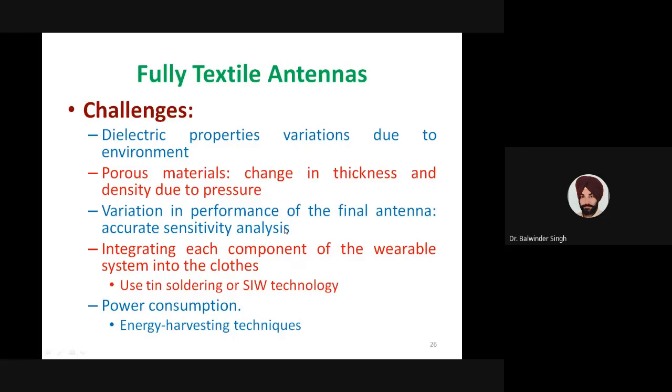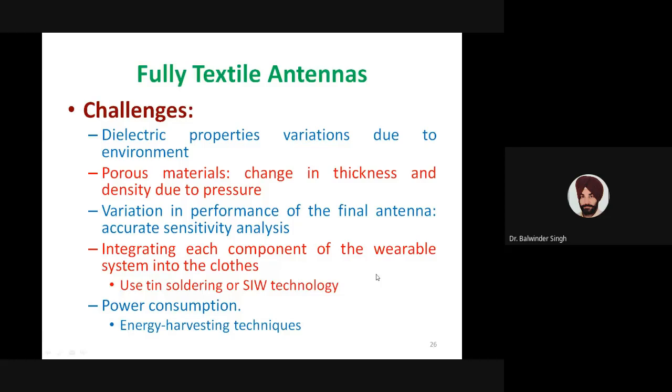Two approaches are suggested for easy integration of these components with the cloths. In literature, the use of tin soldering and substrate integrated waveguide technology is suggested to overcome these integration challenges of wearable systems into cloths.